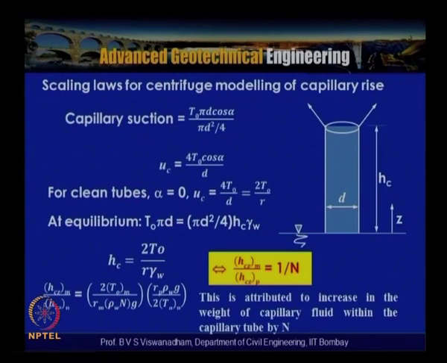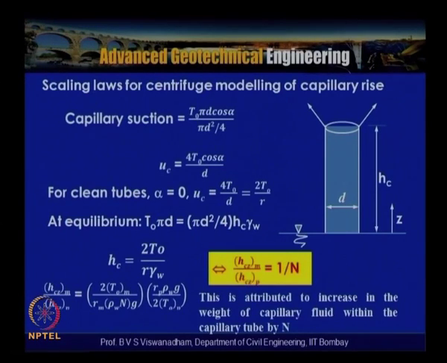Whatever scale factor we deduce, we assume that both terms, the capillarity height in the completely saturated zone and the capillarity height in the partially saturated zone, will follow the same similitude.